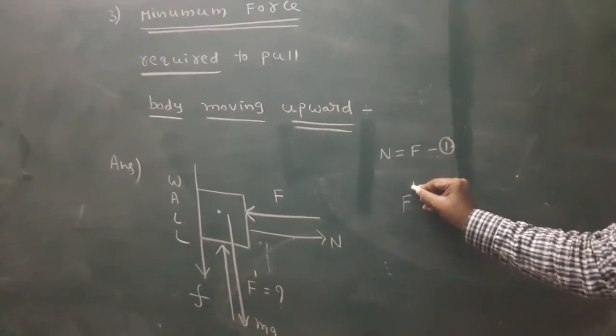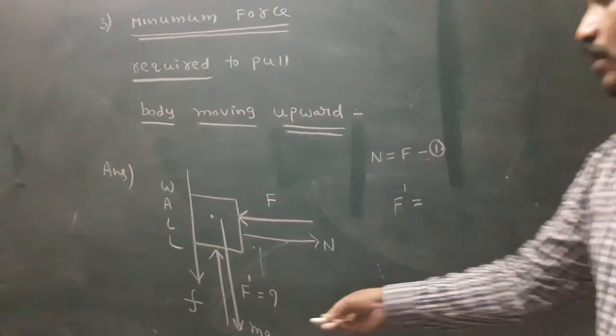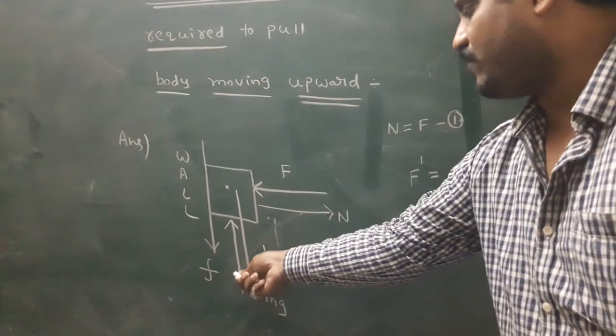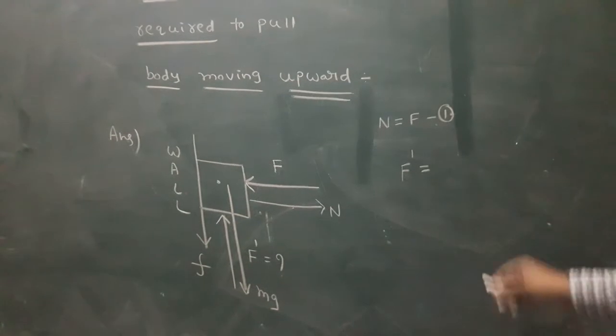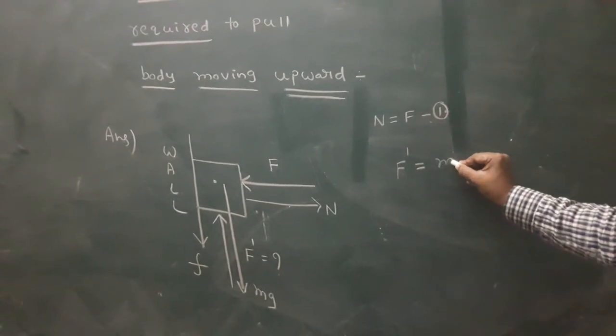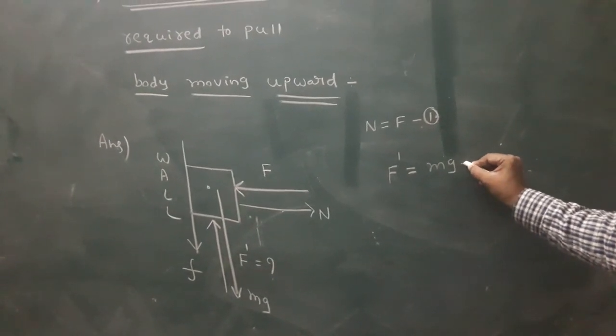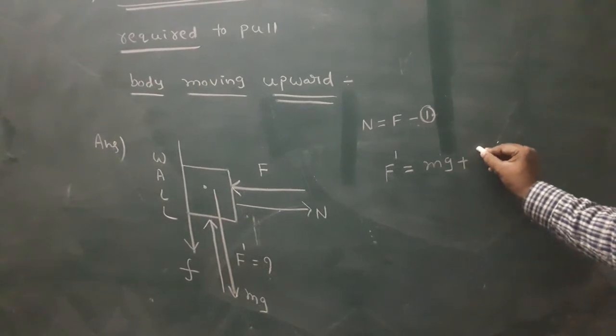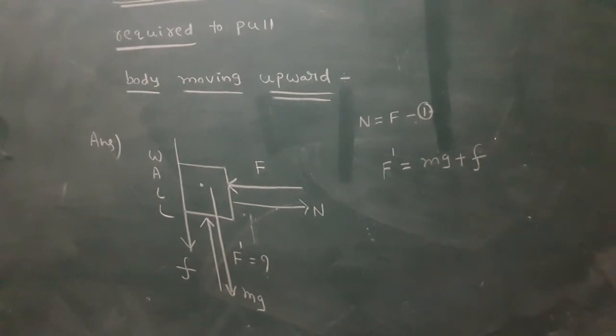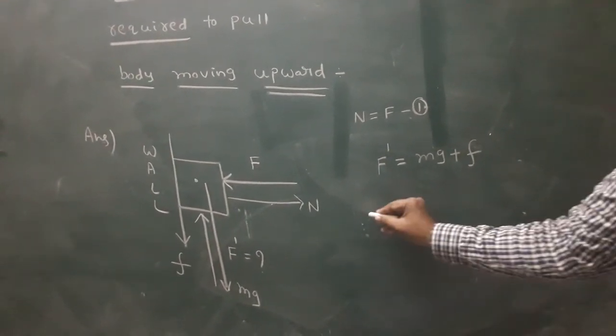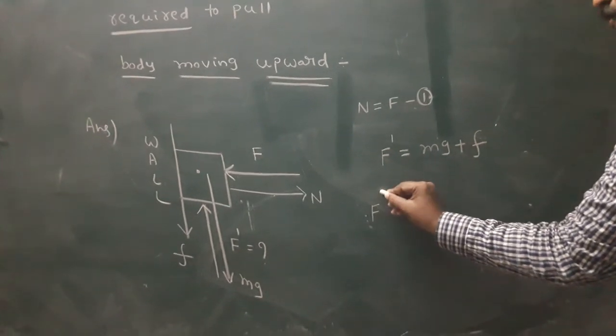According to the diagram, the upward force is F dash, and the downward force is the weight plus friction.